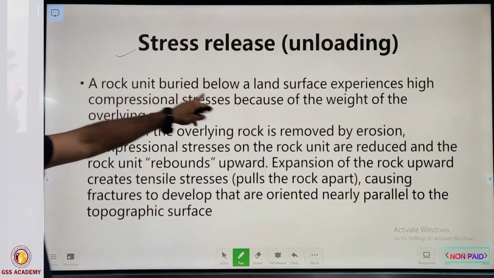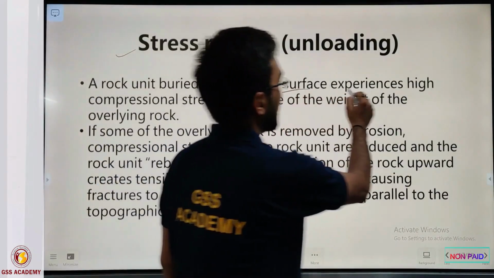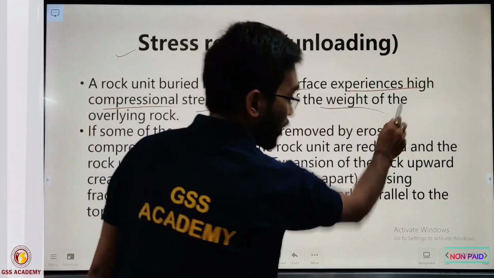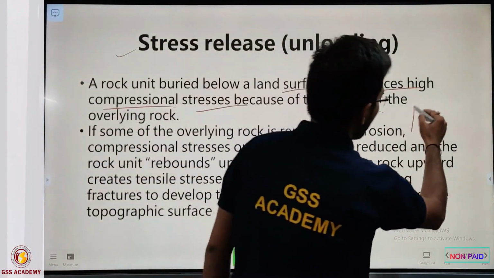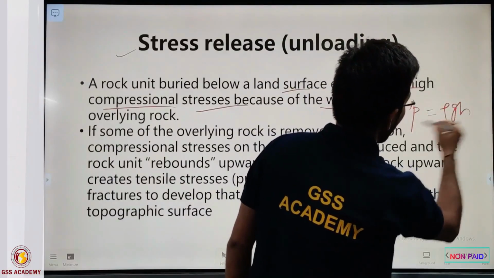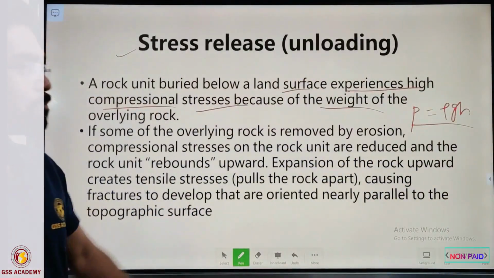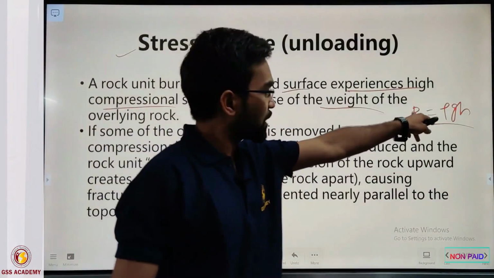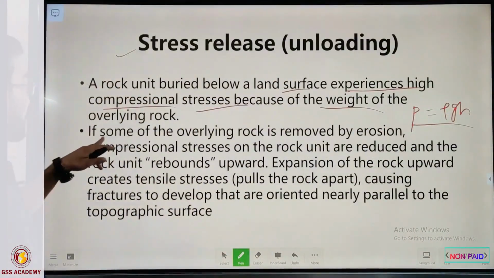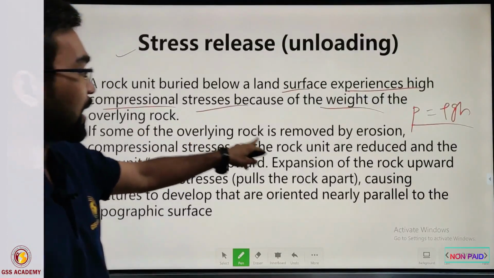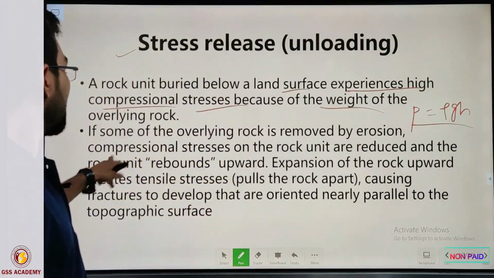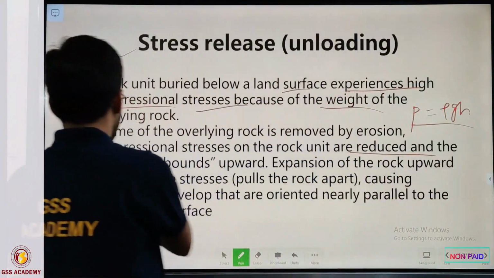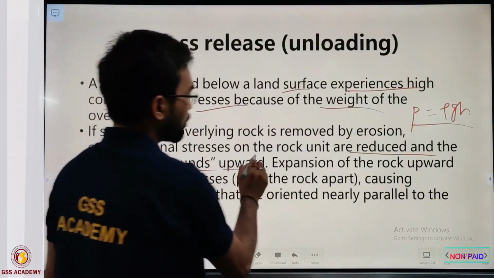So a rock unit buried below a land surface experiences high compressional stress because of the weight of the overburden, because we all know the hydrostatic pressure rho g h is always acting, and if we go deeper and deeper, this pressure increases. So if some of the overlying rock is removed by erosion, compressional stress on the rock unit is reduced and the rock unit rebounds upward.